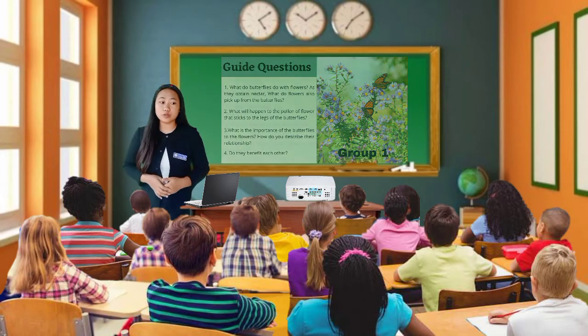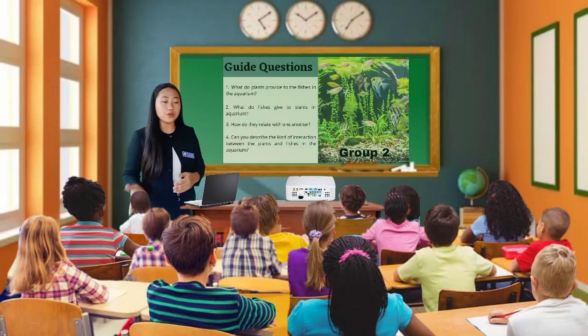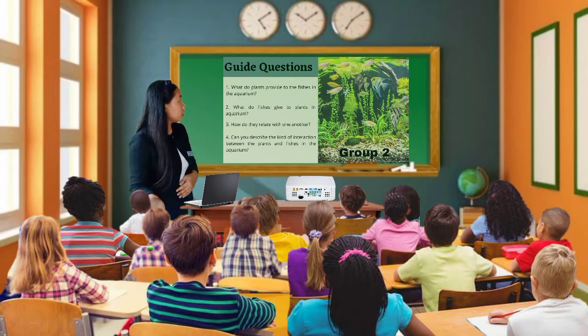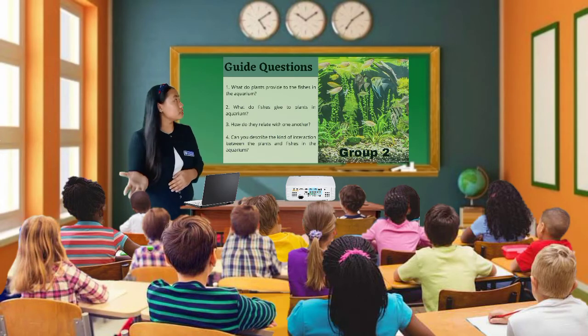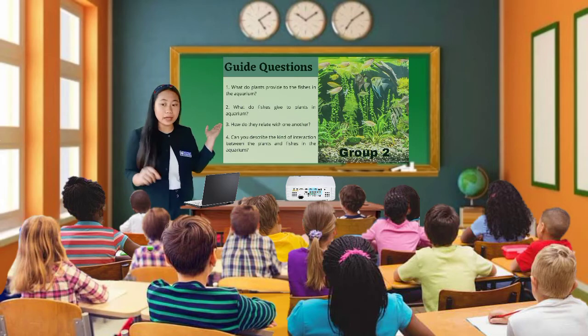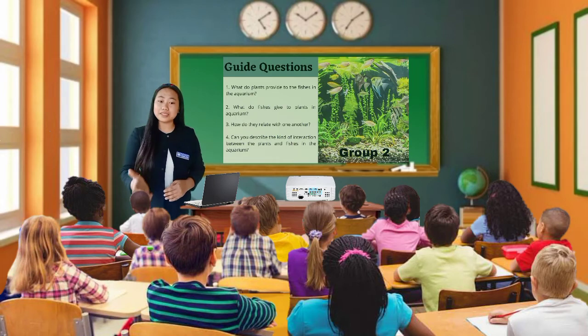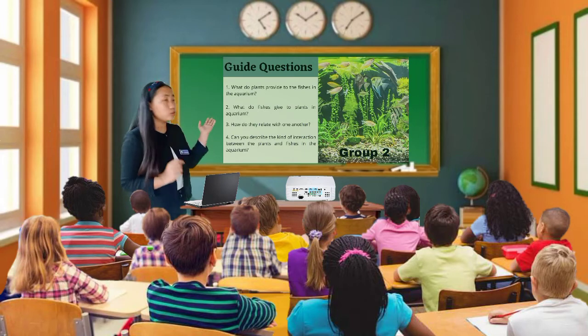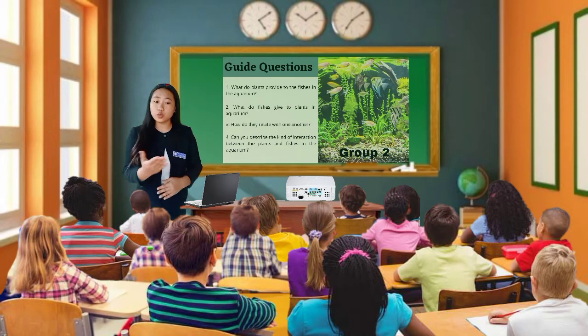So let us now proceed to the picture of group 2. The picture assigned to group 2 is the picture of, that's right, the plants and fish in an aquarium. As you describe the assigned picture to your group, your first guide question is, what do plants provide to the fishes in the aquarium? So what is your answer?